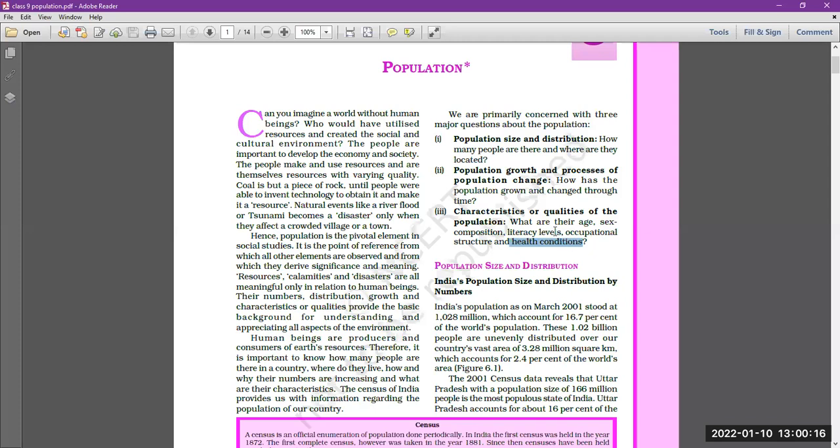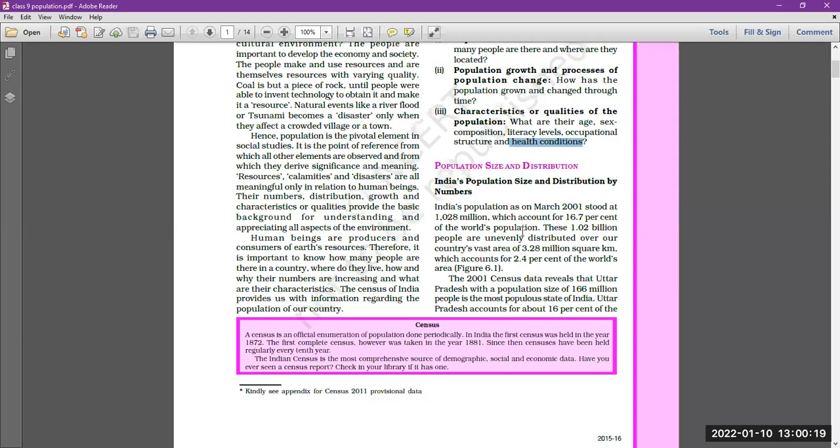So, okay, students, this is the introductory part of this chapter. Now we are going to start the chapter, and we are going to start the chapter with the population size and distribution. So as we already know that population size on March 2011, ठीक है, हम 2011 का डाटा लेंगे. The latest data is available on March 2011.